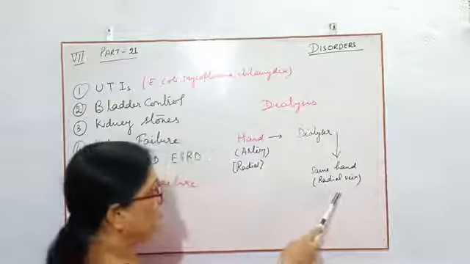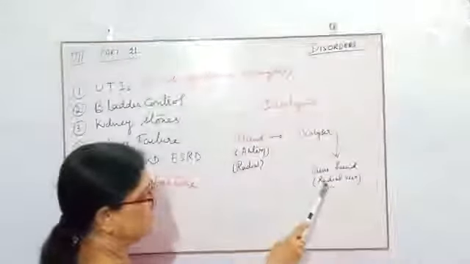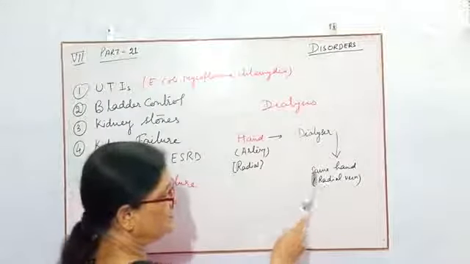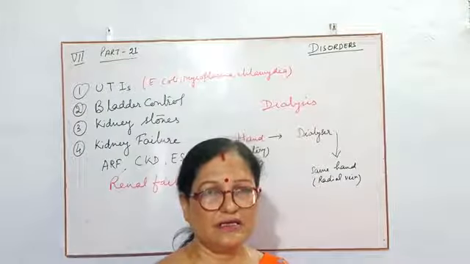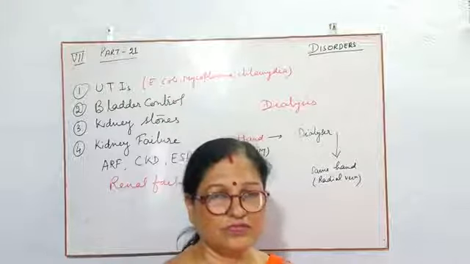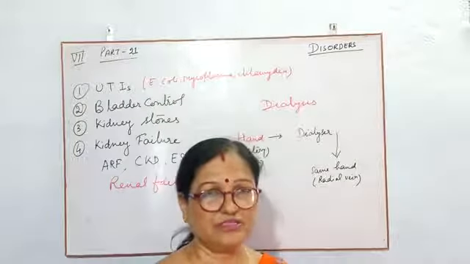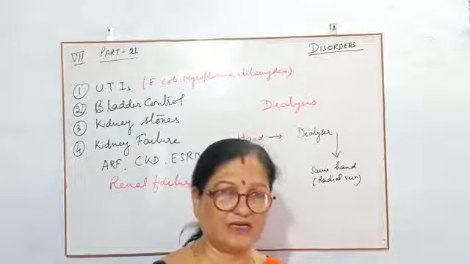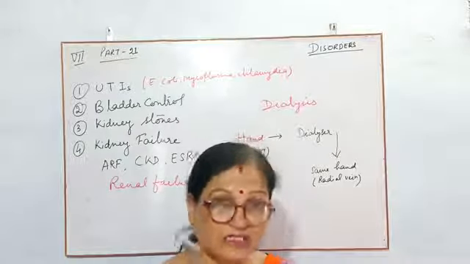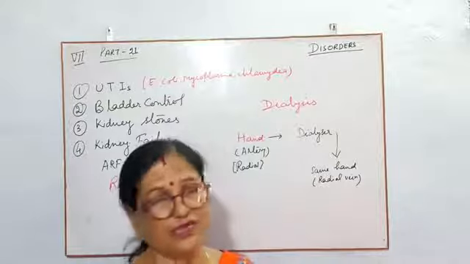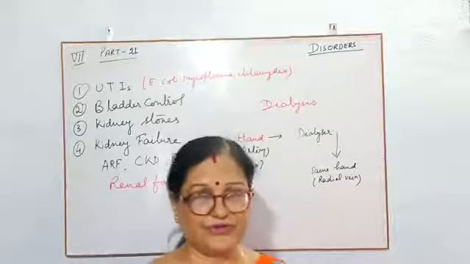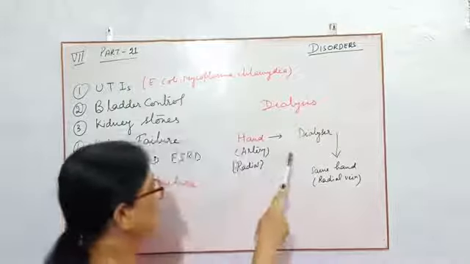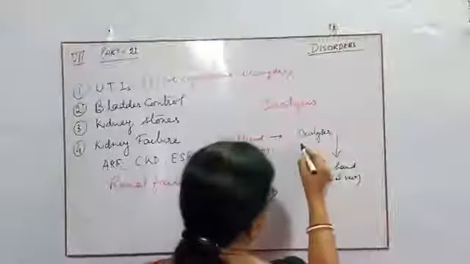So when pure blood is filtered by the dialyzer, it is given to the radial vein, and the radial vein carries this blood to the heart, but it does not go for purification. That means it is already filtered. It only goes for oxygenation up to the lungs, and then is carried again by the artery. So this is the function of dialysis, and the machine is called the dialyzer.